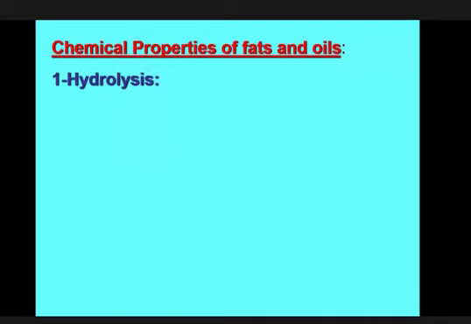There is a chance to break the fats and oil where the glycerol or alcoholic group is joined with the fatty acid. That is the ester linkage. We know fats and oil contain two compounds. One is an alcoholic compound or glycerol. Another is fatty acid. This fatty acid is linked with the alcoholic compound or glycerol by the ester linkage. So when the ester linkage is broken down in presence of water, this process is called hydrolysis, and the hydrolytic products will be fatty acids and glycerol or alcohol.